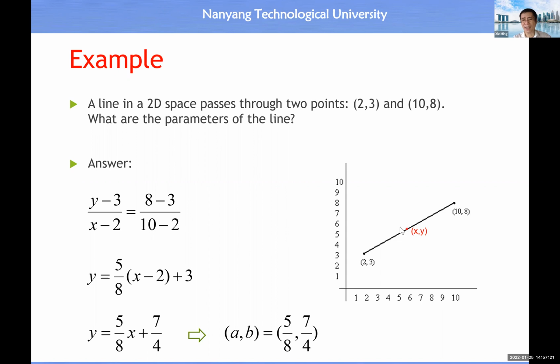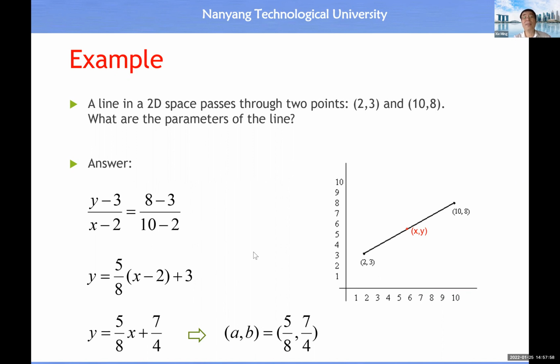You just choose any point (x, y). Then you will see the ratio between the displacement from (x, y) to the starting point, one end point, and the increment of x coordinate and the increment of y coordinate should be proportional. So if you compute the ratio of the increment of x coordinate and the increment of y coordinate, this ratio will remain constant, right?